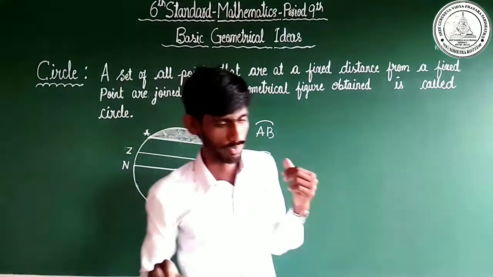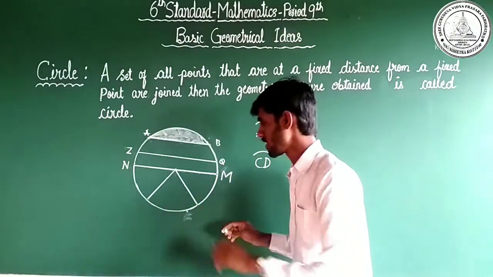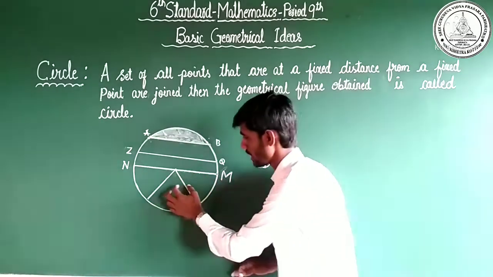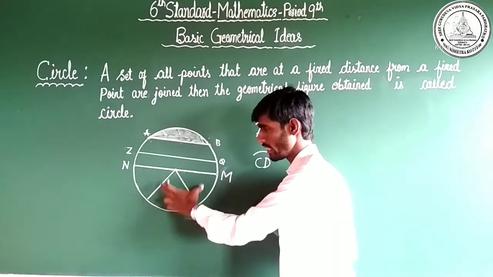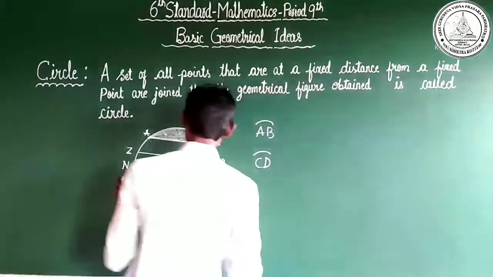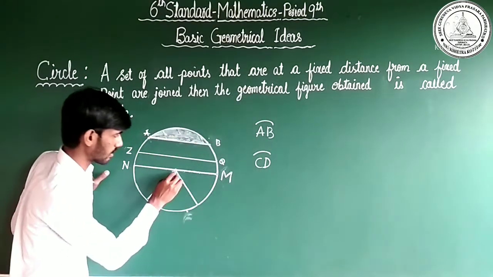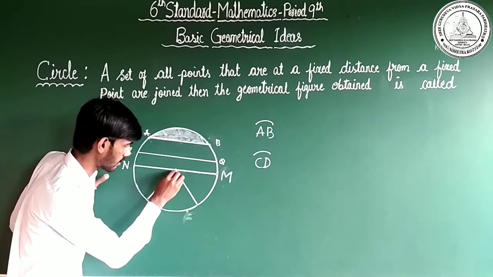This is the diameter. Dear children, here is one radius, here is another radius. There are radii in a circle. These radii create a region. This region, observe here.